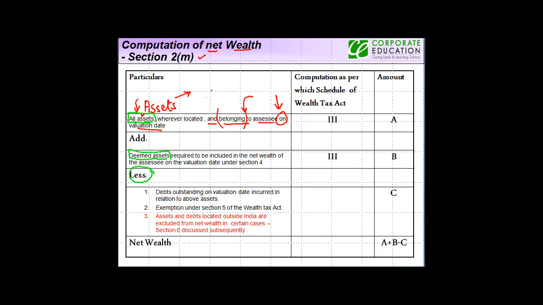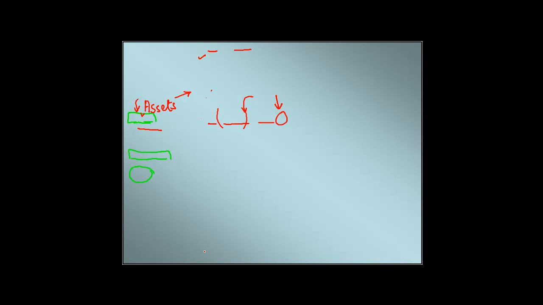So what does this mean? Let me give you an example. Let's say, suppose an assessee on March 1 bought an asset. Here is A, here is B. A bought a car and B bought a house.